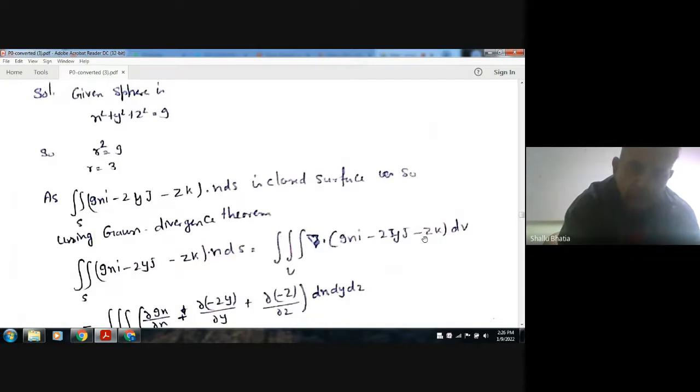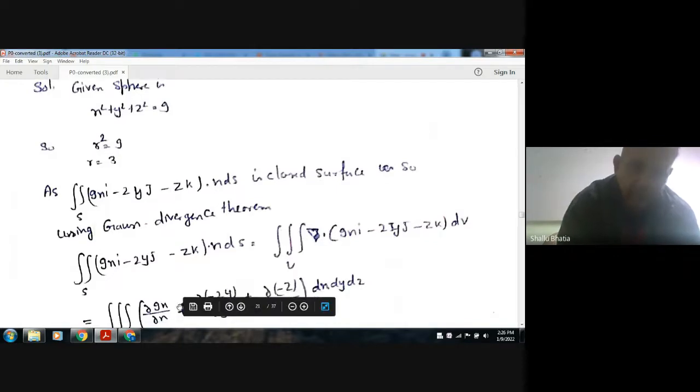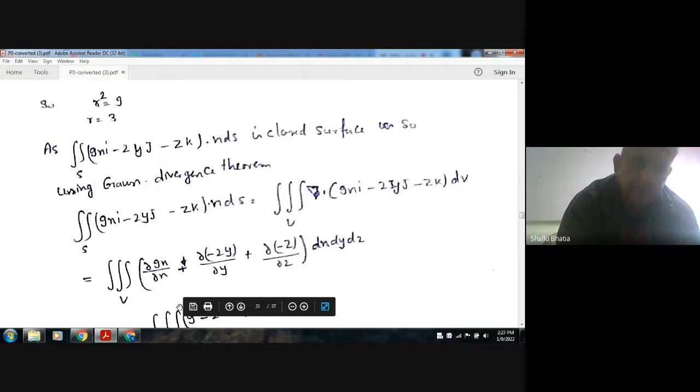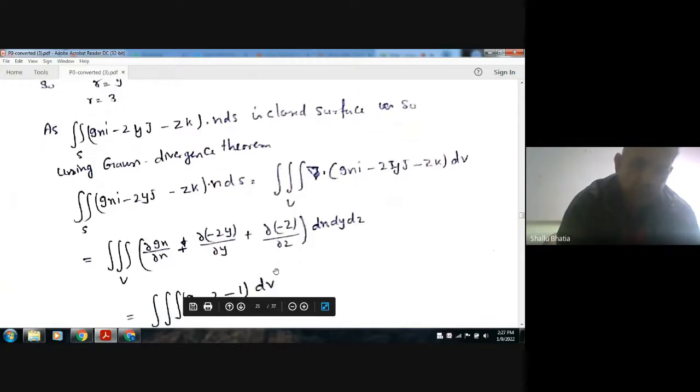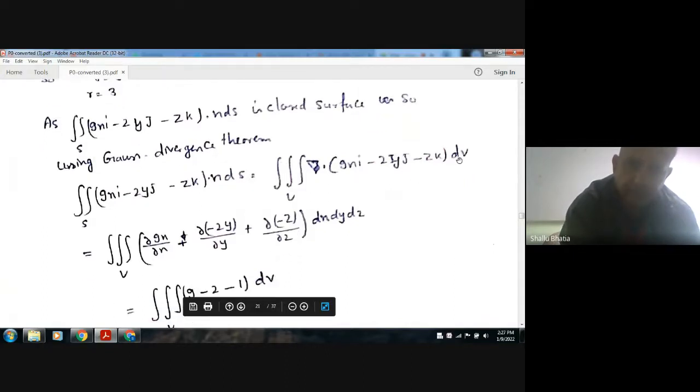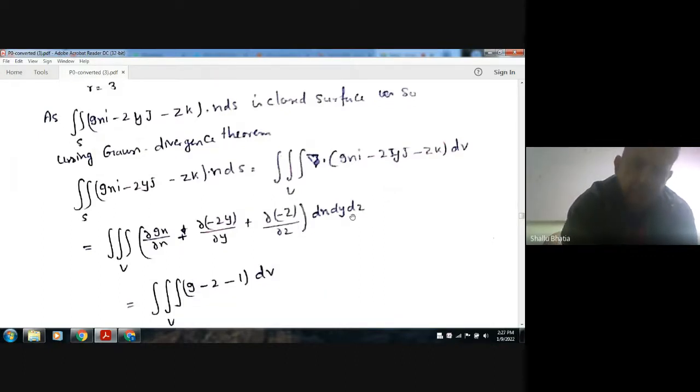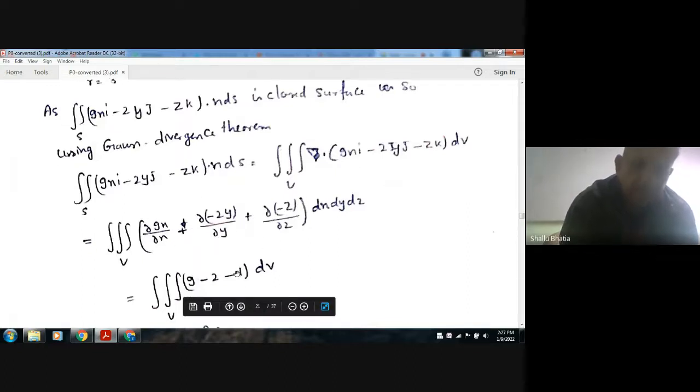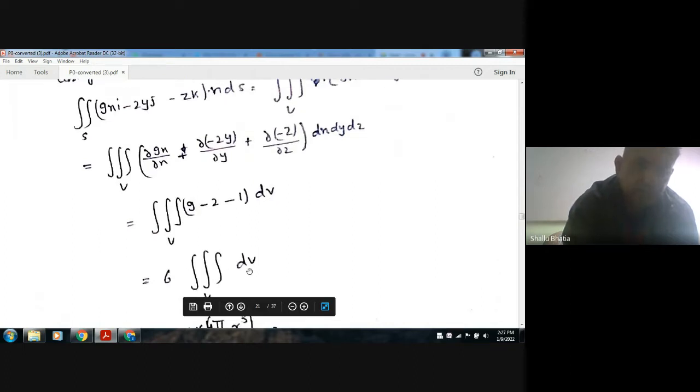Now this del is nothing but curly by curly x i, curly by curly y j, and curly by curly z k. So if we dot product them, then we get curly 9x by curly x, and curly minus 2y by curly y, and curly minus z by curly z. Okay, so it's a differentiation: 9, minus 2, minus 1. So it will be 6. So 6 times the volume integral of dV.